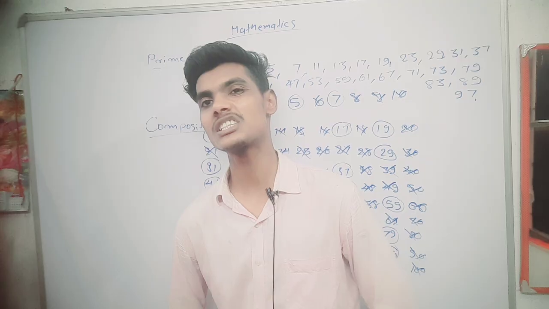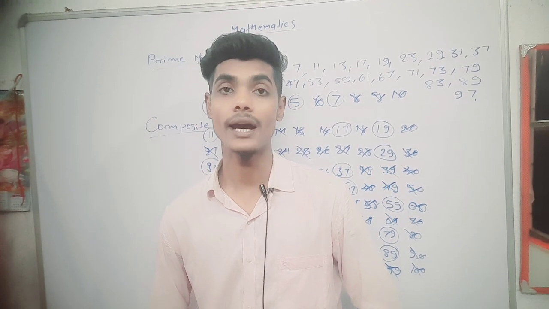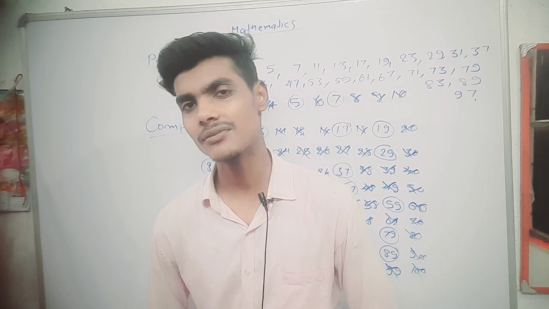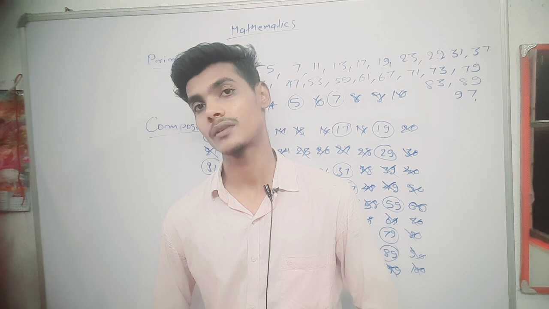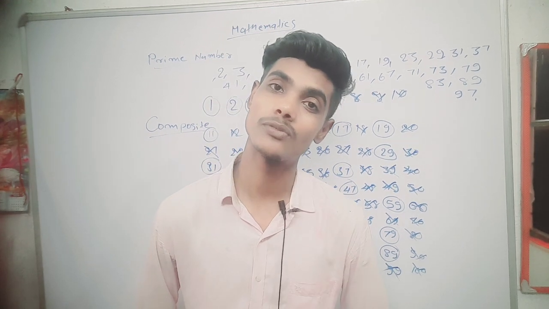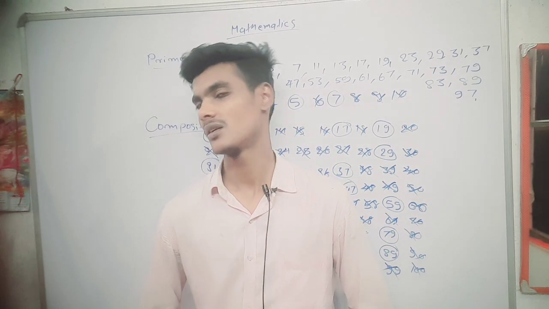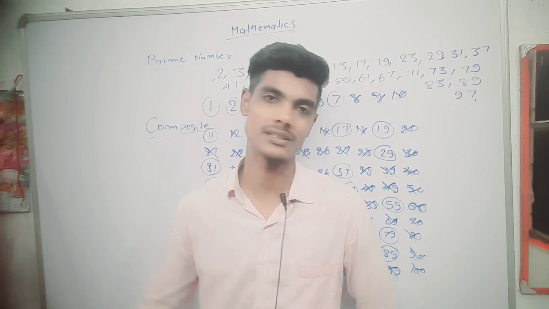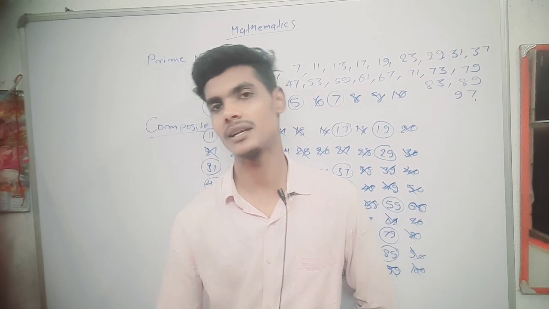A number divisible by 1 and itself only is known as prime number. Many numbers are divisible by 1 and itself also. 1 and itself divide every number. There is no number on the planet that is not divisible by 1 and itself.